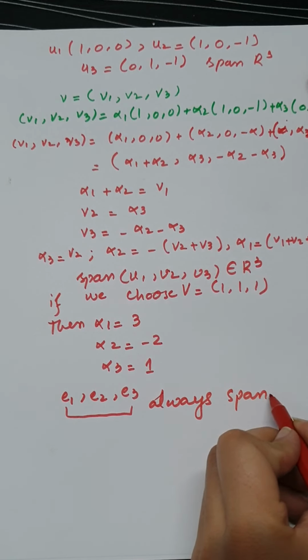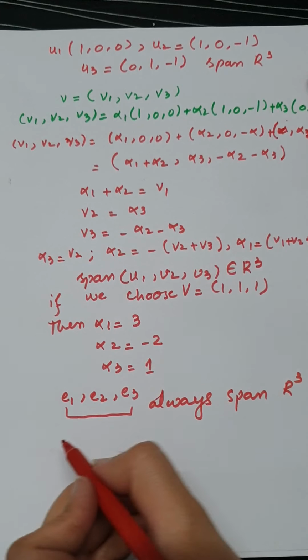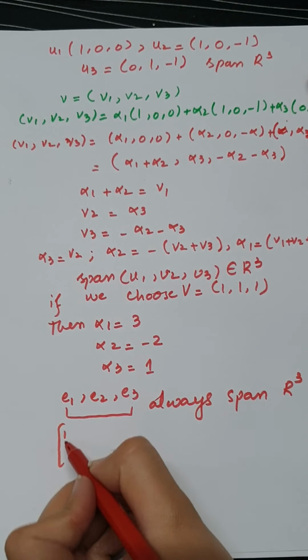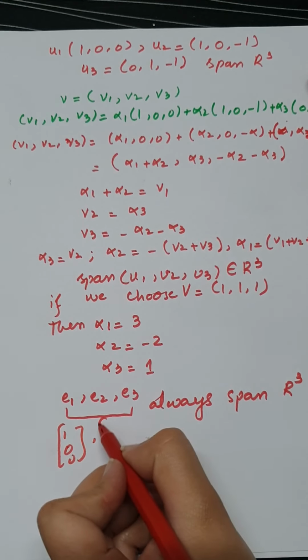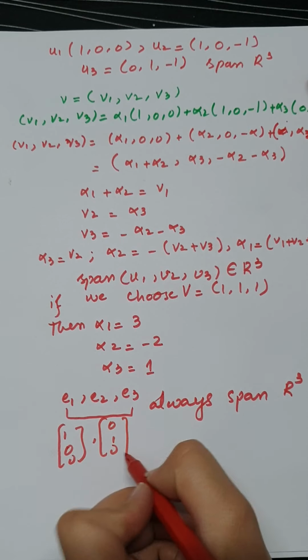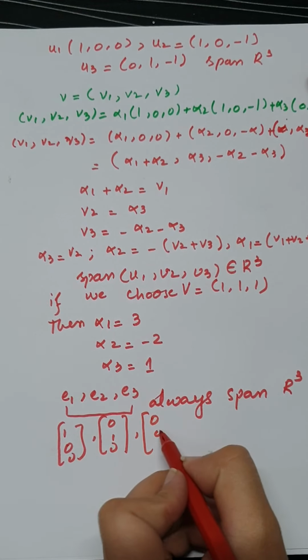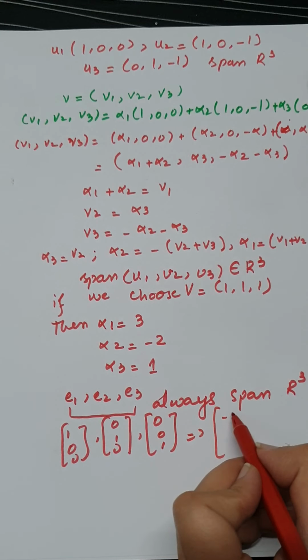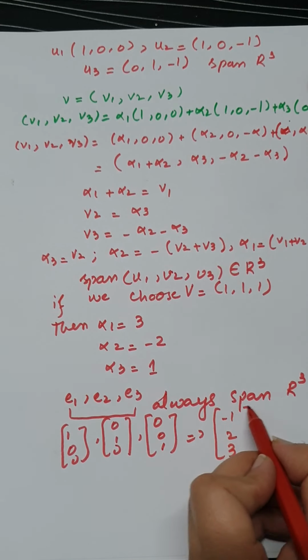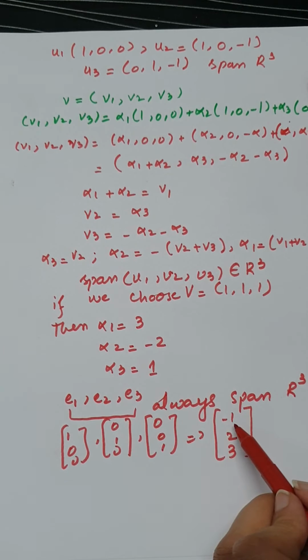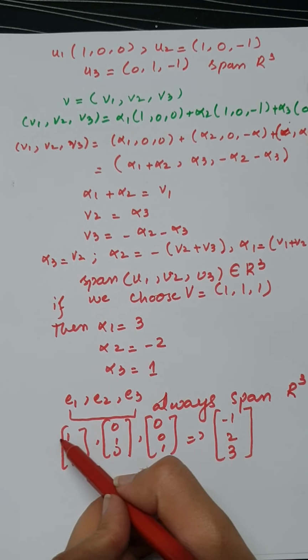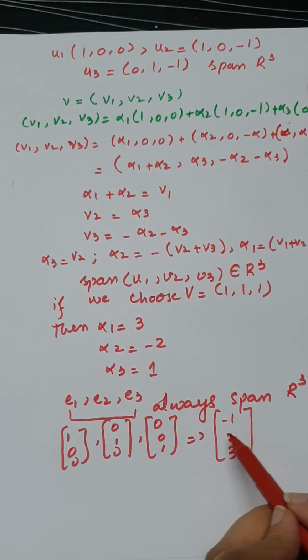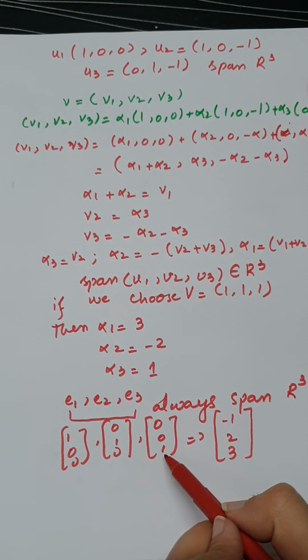R3, because e1 is equal to (1, 0, 0), e2 is equal to (0, 1, 0), and e3 is equal to (0, 0, 1). So you can see, if we want to generate any vector having components -1, 2 and 3, we can set alpha 1 equal to -1, alpha 2 equal to 2, and alpha 3 equal to 3.